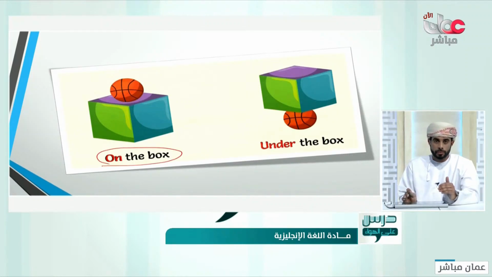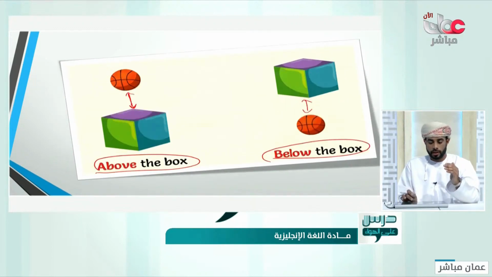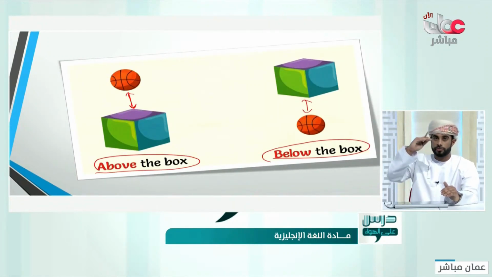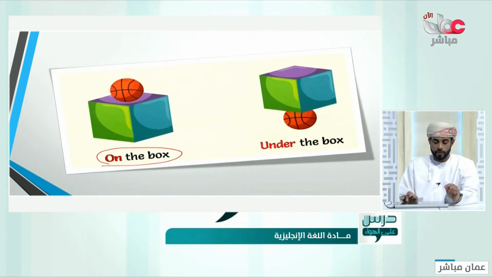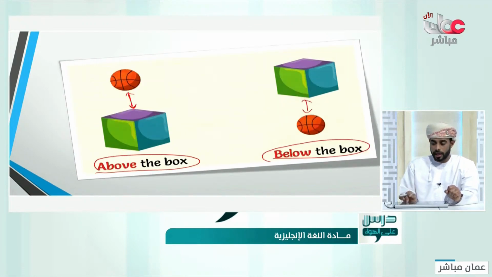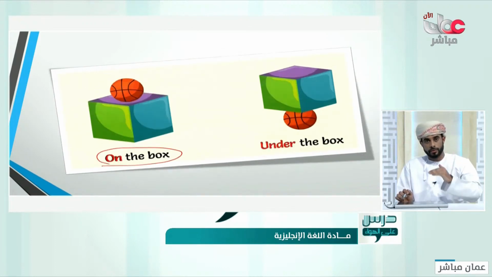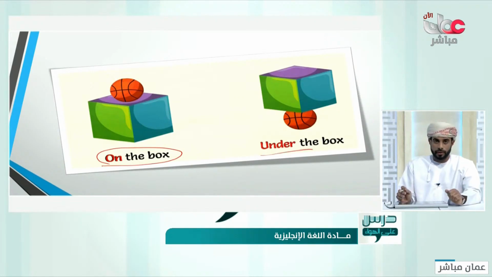For example, if you ask your brother to go and bring your phone, and you say it is above the bed, he won't search on the bed. He will search on the shelf that is above the bed. But if you say it is on the bed, he will go directly to the bed and search there. The same thing with below and under. Below, for example, below the shelf, you will search there if there is a space. And if you say under, it means directly under something.